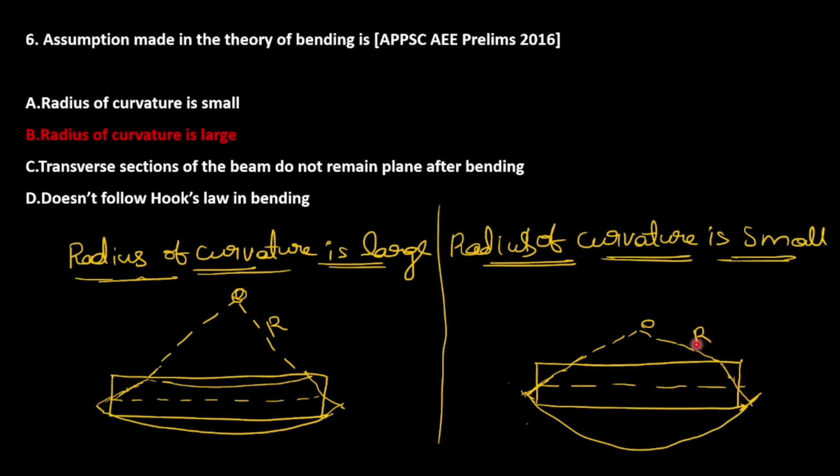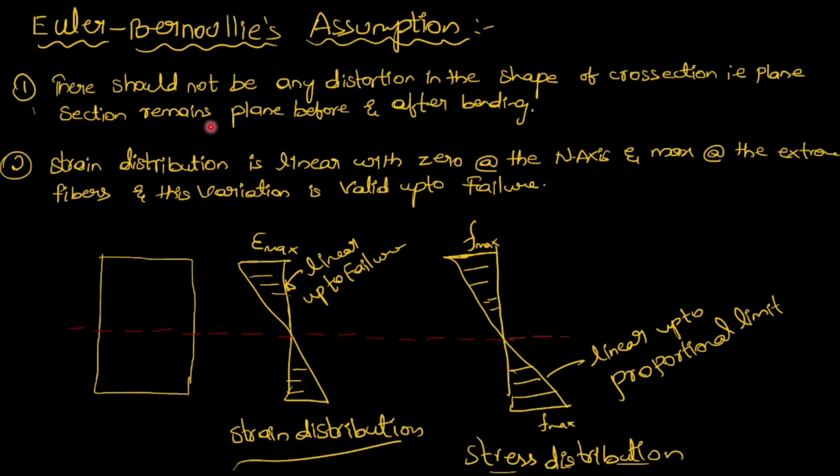Let's see here. Radius of curvature is small means the beam is bending or deflecting very much. Therefore we will get a small radius. So this is not the assumption. This is the assumption of the Euler-Bernoulli equation. So radius of curvature is large. So we will come across it in the assumptions. Let's see the assumptions of Euler-Bernoulli.